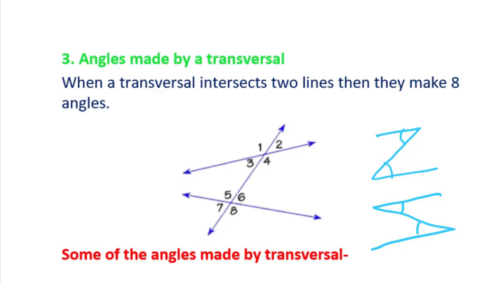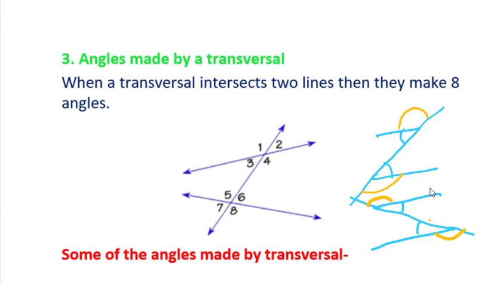Okay, and if you'll extend this line, and here also if you'll extend, so which angles you can find here? This angle and this angle. These two angles will be also equal. Okay, and the same way if you'll extend this Z also, so here which angles will be equal? This angle and this angle. These two will be also equal. So all the yellow ones are equal, and this interior angles both are equal.